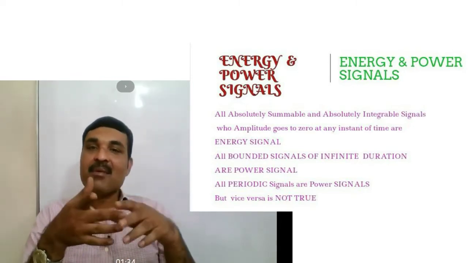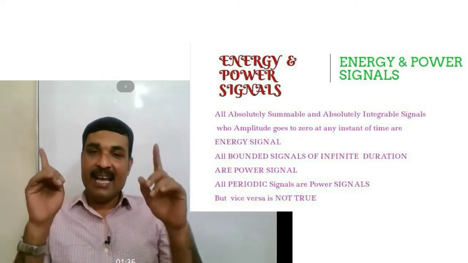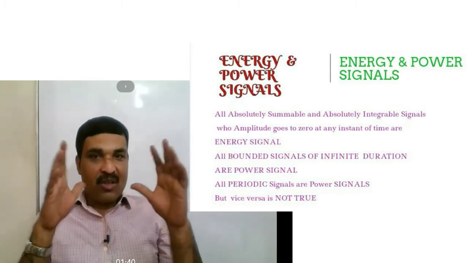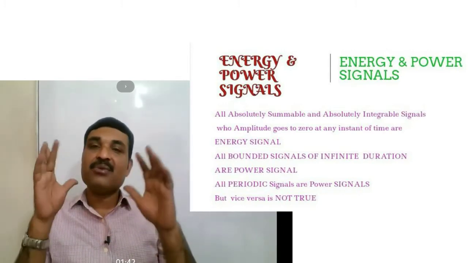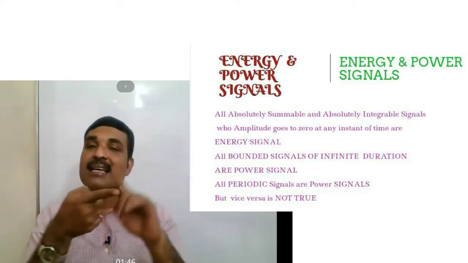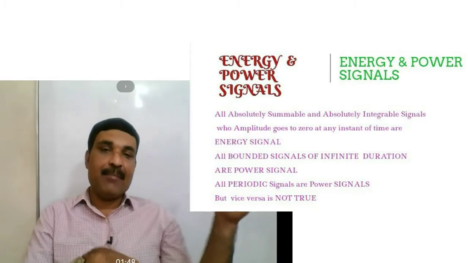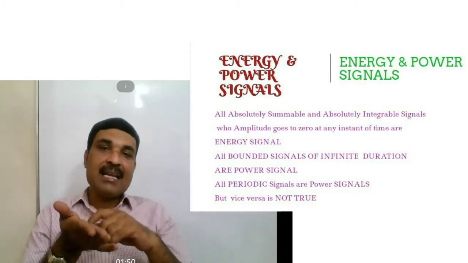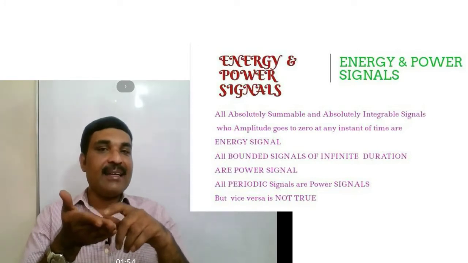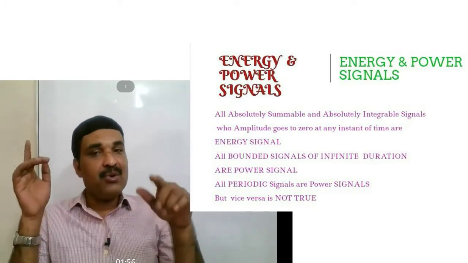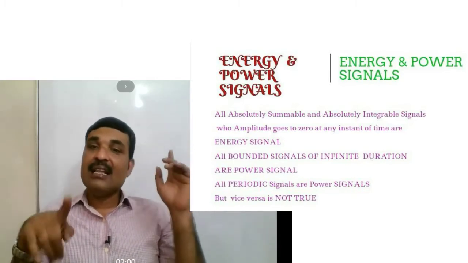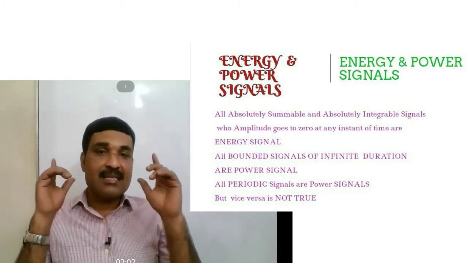The maximum magnitude of the signal is A and the minimum magnitude is minus A. So x of t is bounded between minus A and plus A, that means minus A is less than or equal to A sine omega t, which is less than or equal to plus A, and it has infinite duration. Then it is called a power signal.